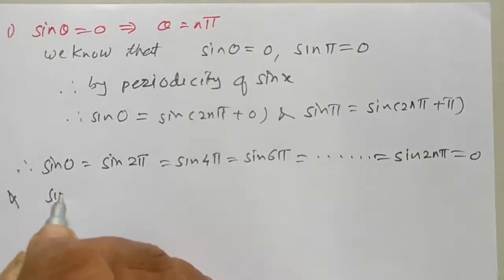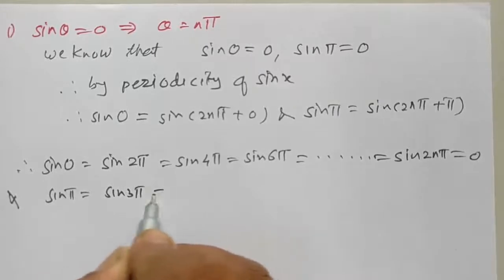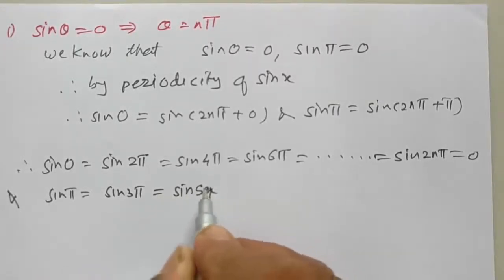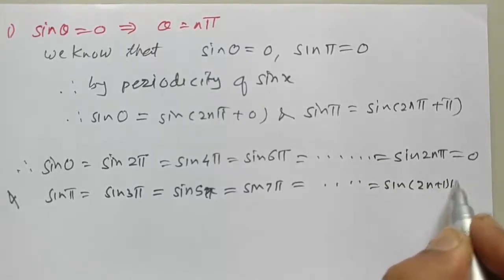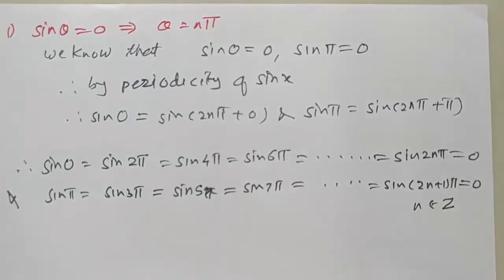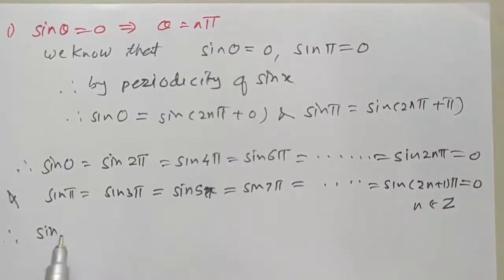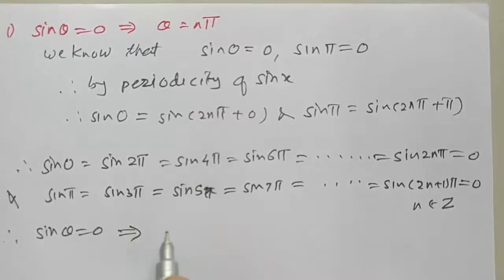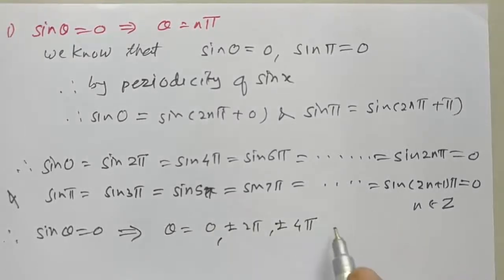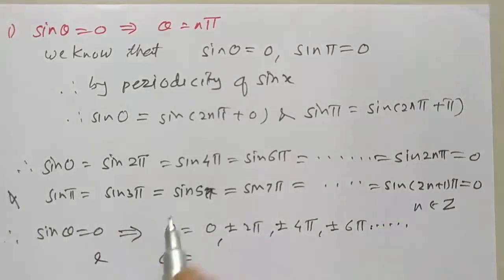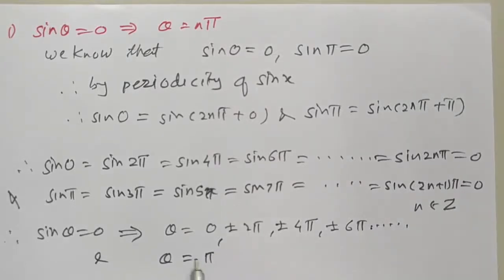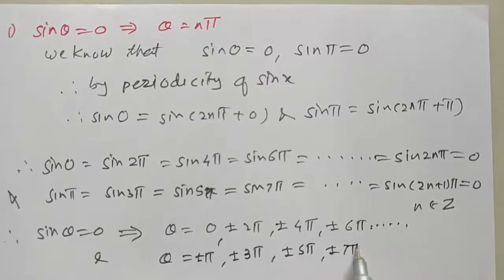and sin pi is equal to sine of 3 pi is equal to sine of 5 pi is equal to sine of 7 pi is equal to sine of (2n plus 1) pi is equal to 0, where n belongs to Z. Therefore, sin theta is equal to 0 implies theta is equal to 0 plus or minus 2 pi plus or minus 4 pi plus or minus 6 pi, and theta is equal to, second equation, pi plus or minus pi plus or minus 3 pi plus or minus 5 pi plus or minus 7 pi and so on.